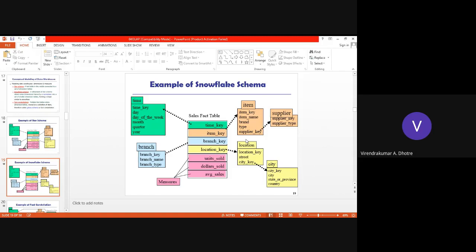So there is again a fact table, a dimension table, and one more dimension table below it as leaves, in a hierarchical structure. So this is an example of the snowflake schema.